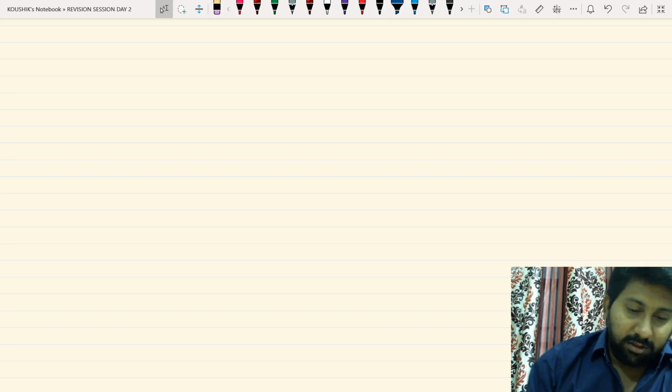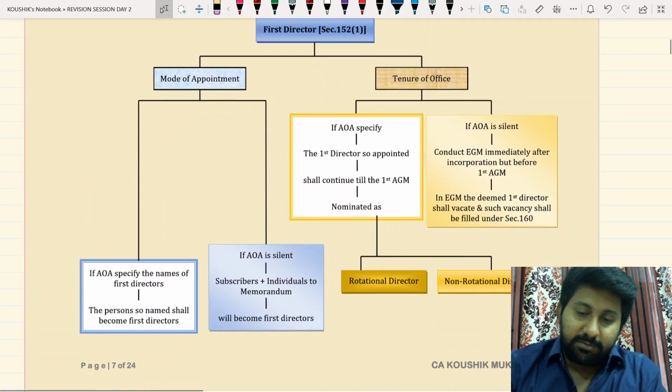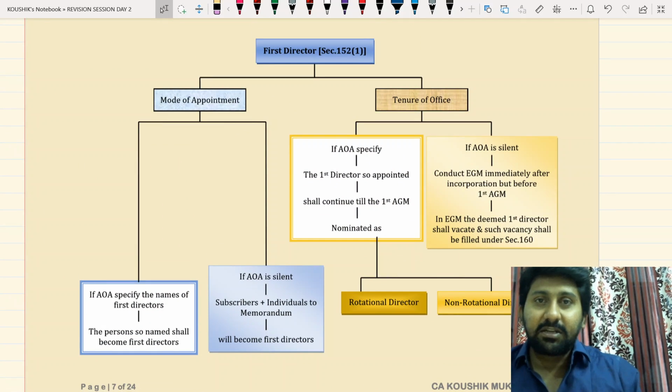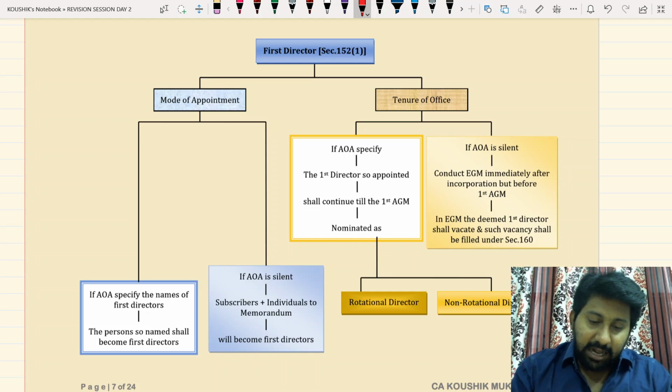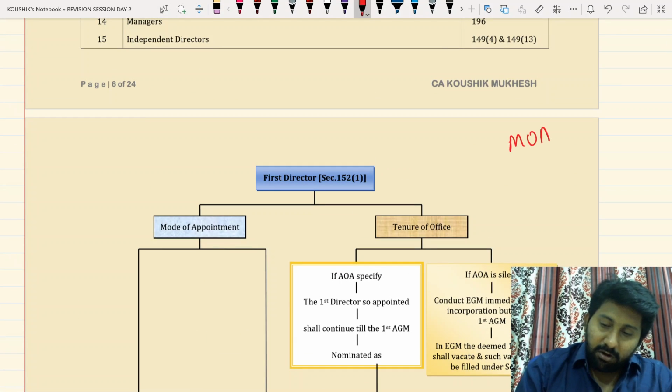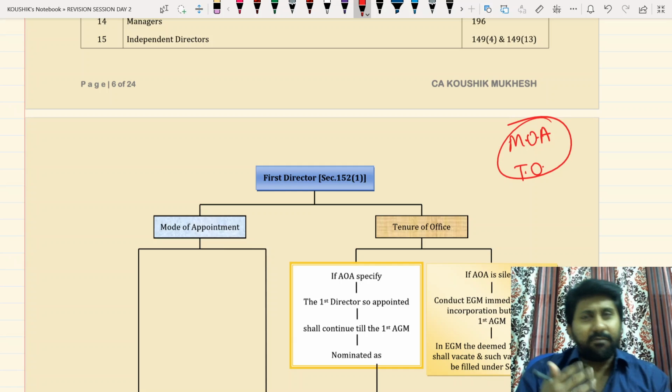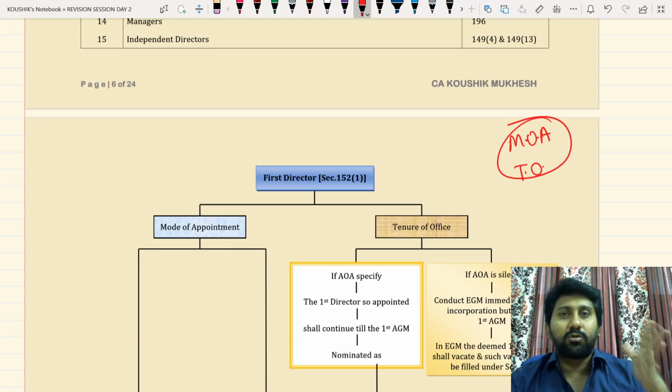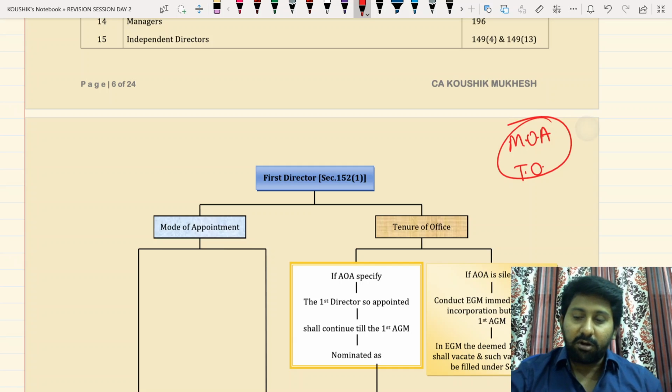So the first director section speaks as follows. Revision session, let me revise the concepts clearly. So the first director, mode of appointment. For every director we need to check 2 things: mode of appointment and tenure of office. For each and every director we need to check these 2 things.